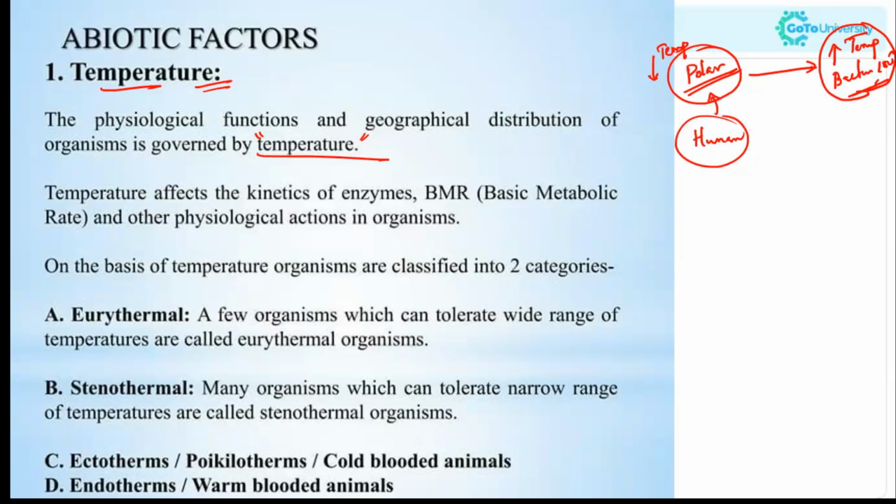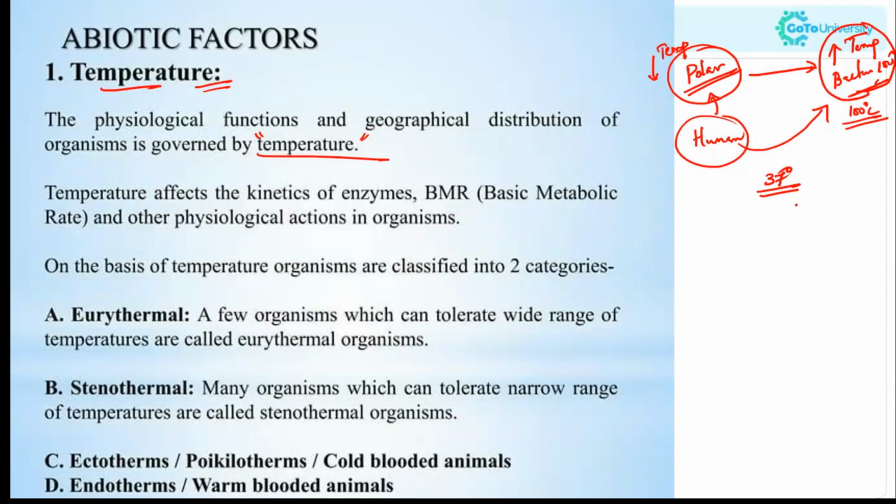We can't, because our body has enzymes and molecules which are able to function in a moderate climate, around 37 degrees Celsius, which is the optimum value. At temperatures higher than 100 degrees Celsius, we are not able to survive, because our body is able to do proper metabolism only at a particular temperature, around 37 degrees Celsius.